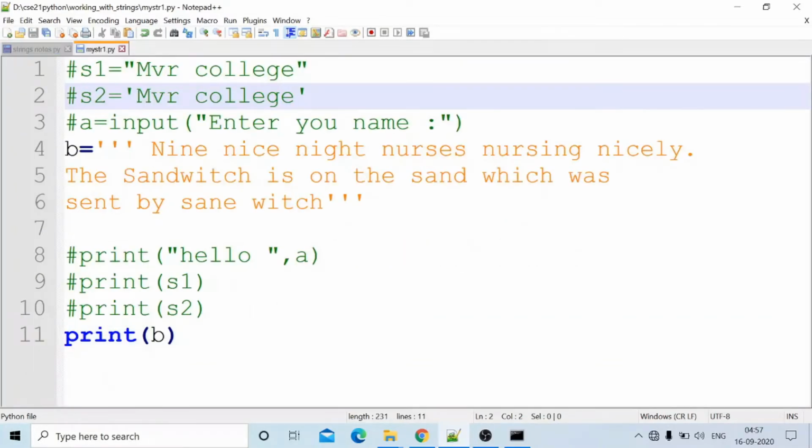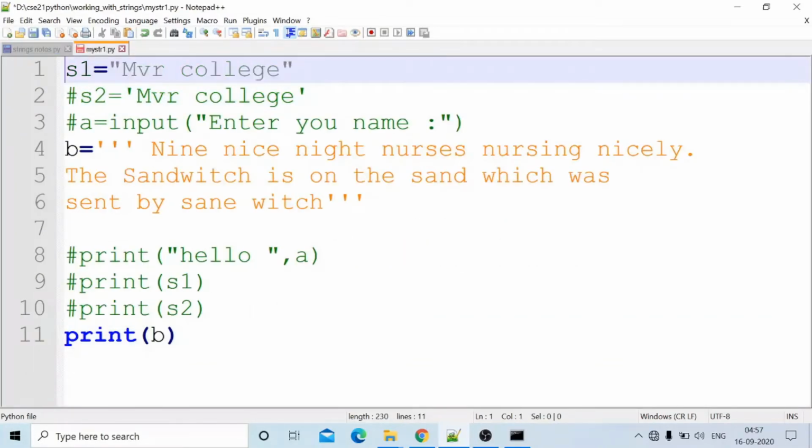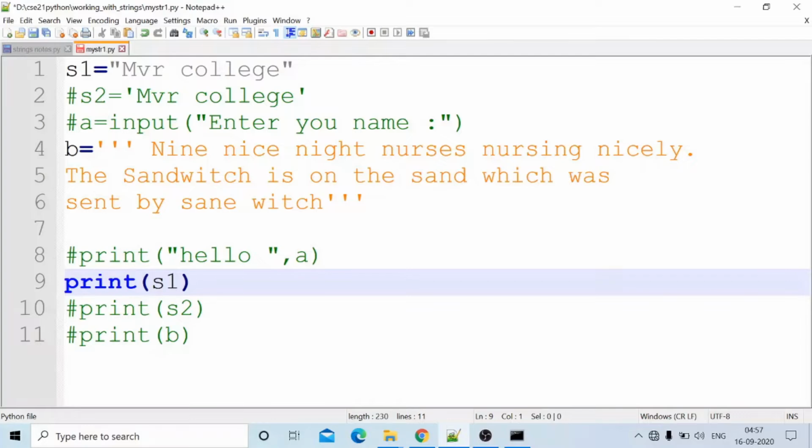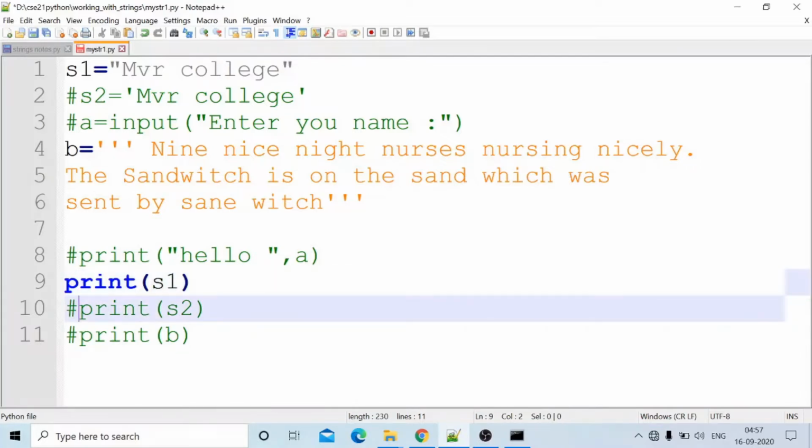Just S1 equal to MVR college. Keeping the hash symbol here. What is the value?